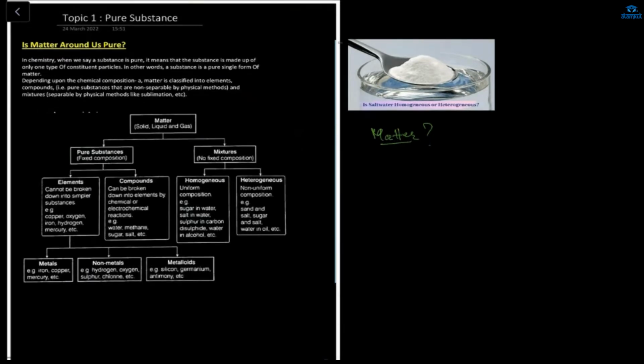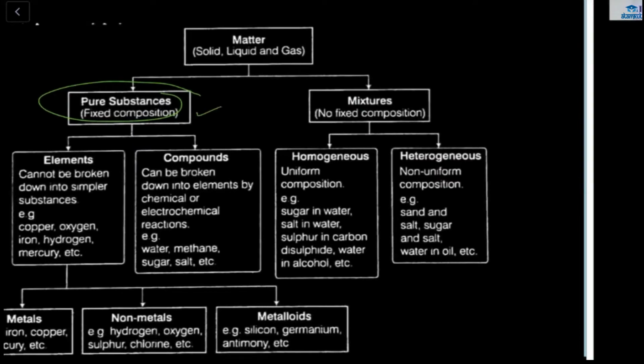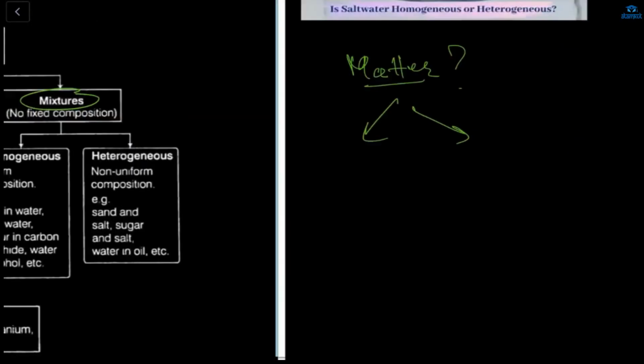So this is also a matter because it has some mass and it occupies some space. Now, matter is classified into two things: pure substance and mixture. Ma'am, mixture is also known as impure substance. Yes, pure and impure.